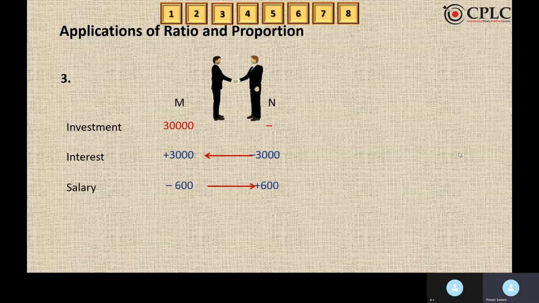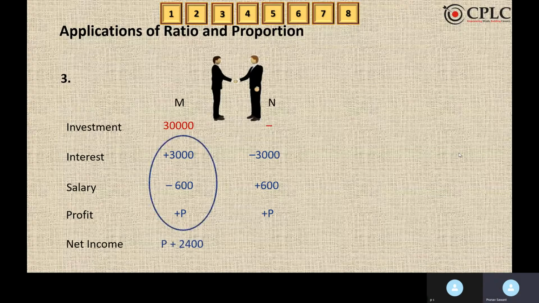Now, M is going to give a salary of 50 rupees per month to N. 50 rupees per month means the annual salary would become 600. So 600 will be deducted from M's account and added to N's account. Now, profits were the same. So let us assume it as P.